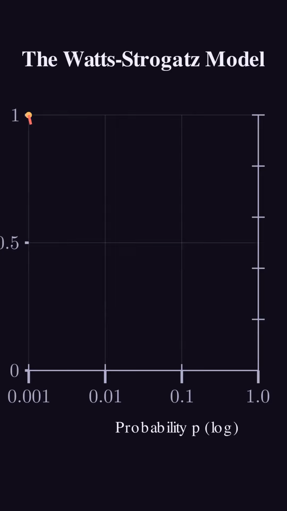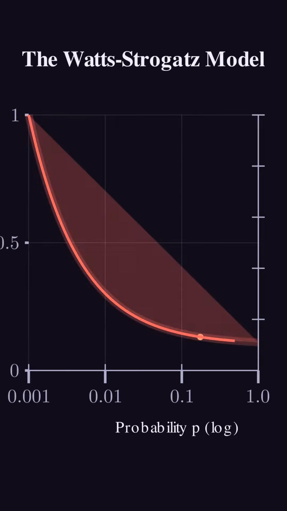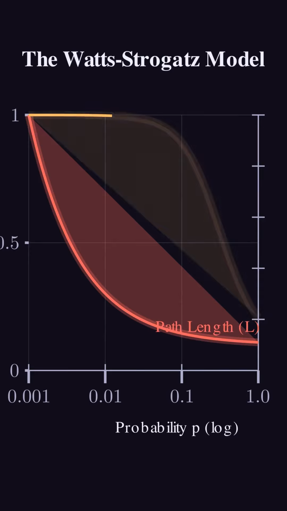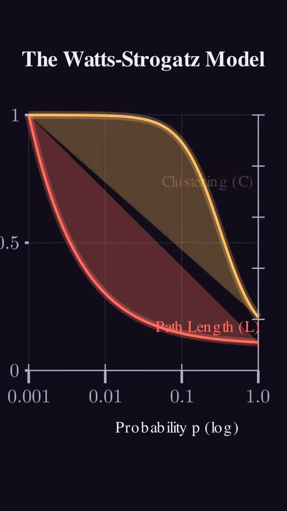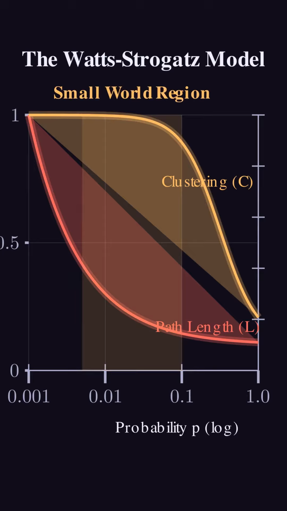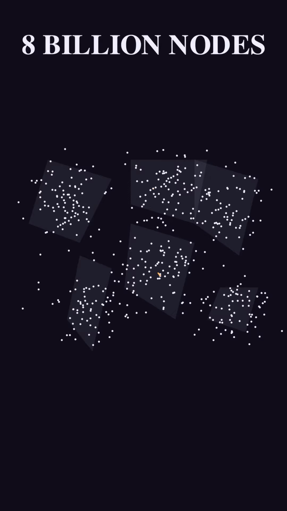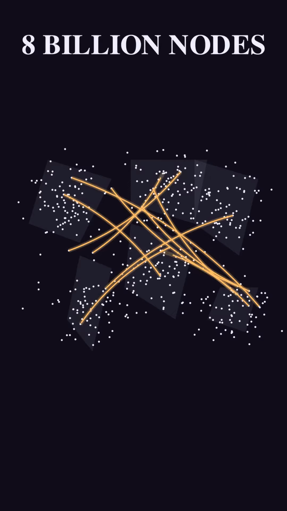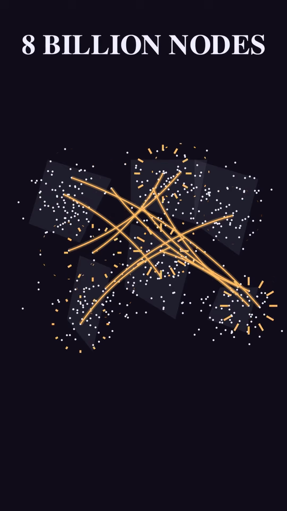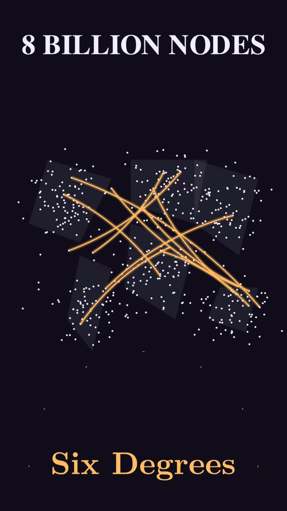This is the magic of the Watts-Strogatz model. As the rewiring probability p increases slightly, the average path length L drops like a stone. Yet, the clustering coefficient c remains high. We get local structure and global reach. Whether it is international travel or the internet, these shortcuts make our massive world small. 8 billion nodes, yet only 6 handshakes away. The math proves it. We are closer than we think.